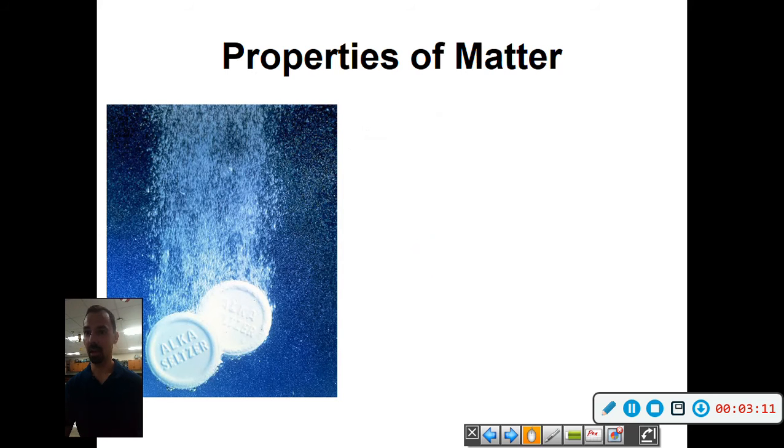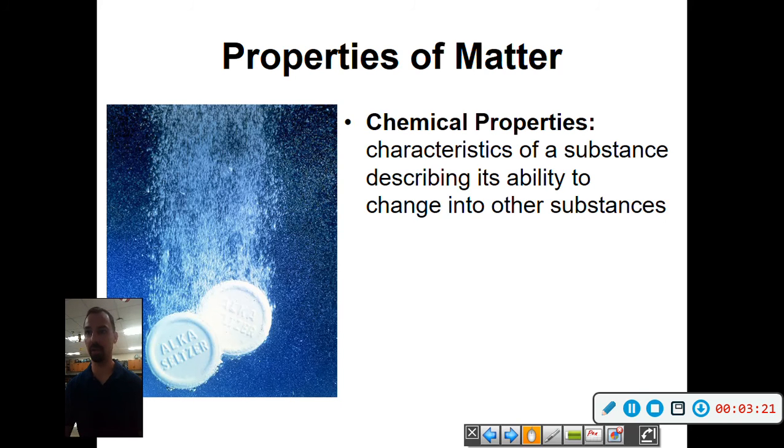On the other hand, this is called Alka-Seltzer. Alka-Seltzer is basically a medication that you put into water and it starts bubbling like crazy. Chemical properties are characteristics of the substance describing its ability to change into other substances. Once this Alka-Seltzer touches the water and starts bubbling, it's basically creating a new solution.